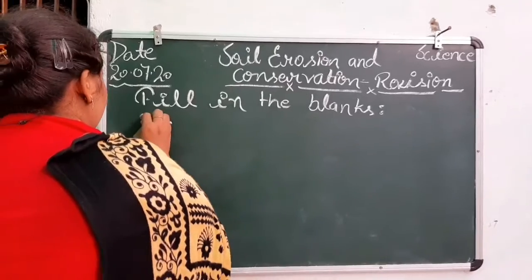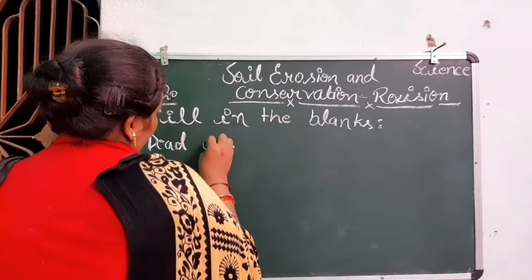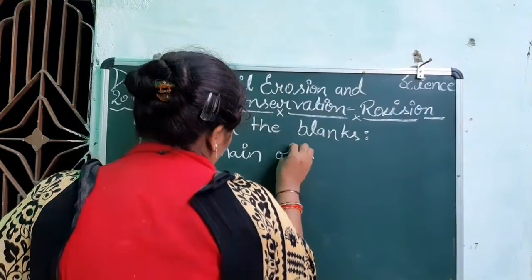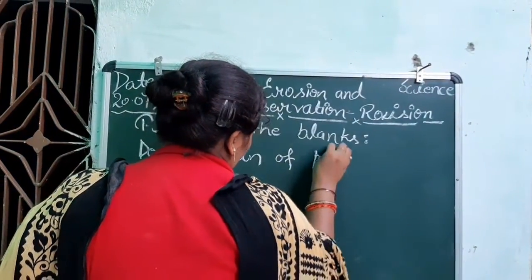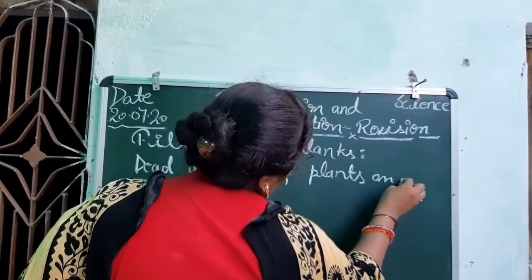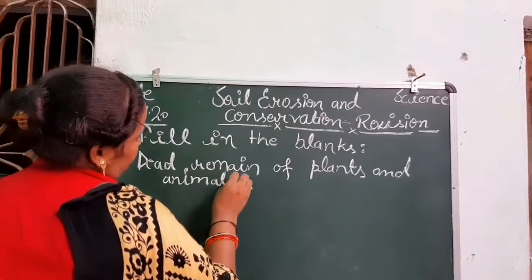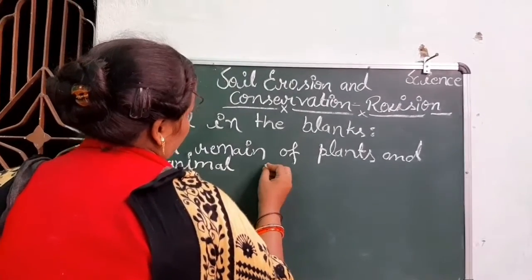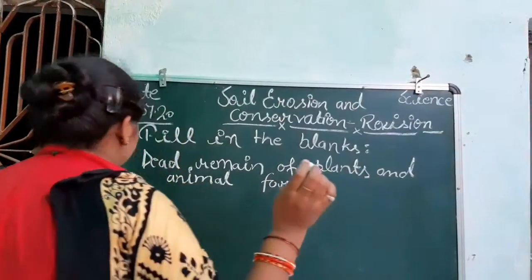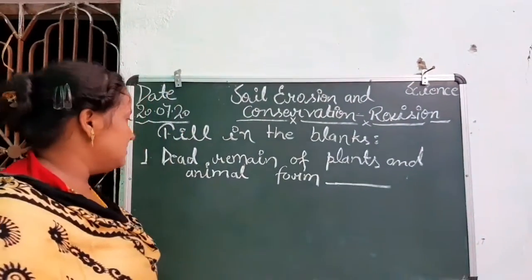Okay, so the question is: the dead remains of plants and animals form what?